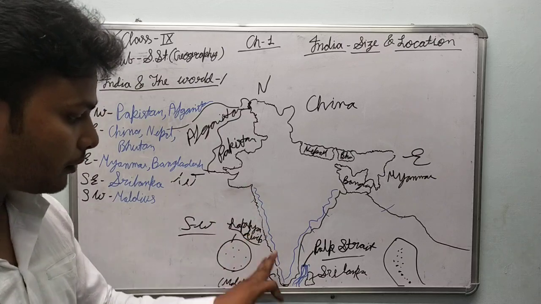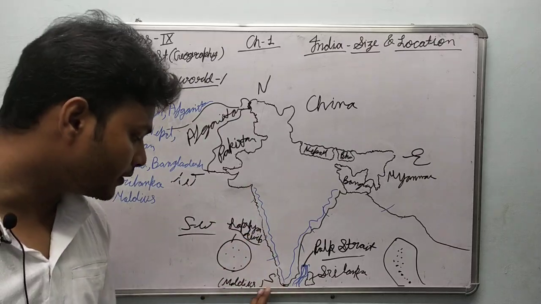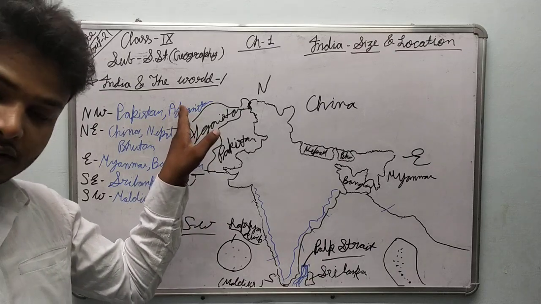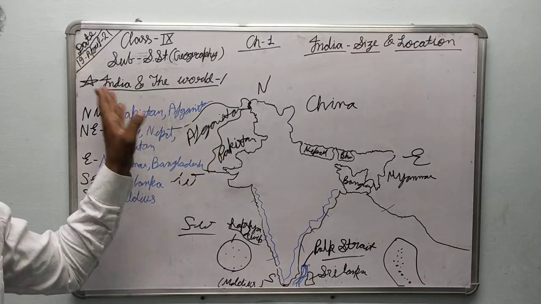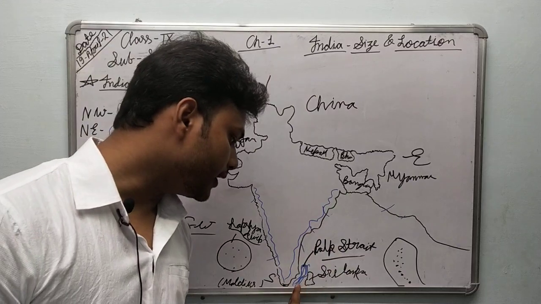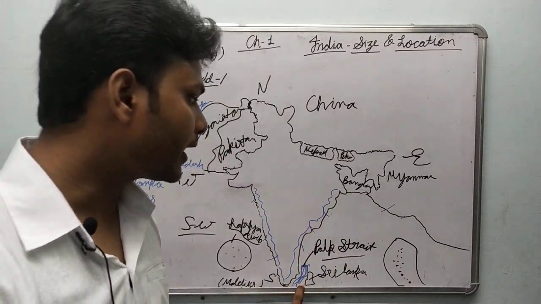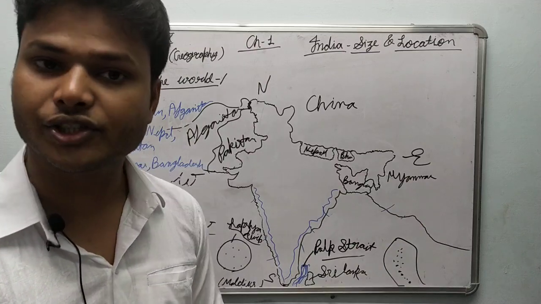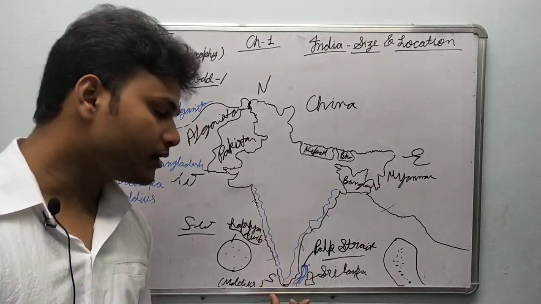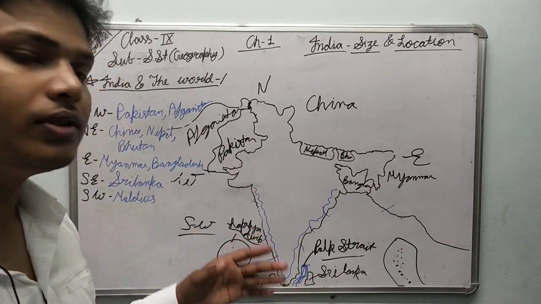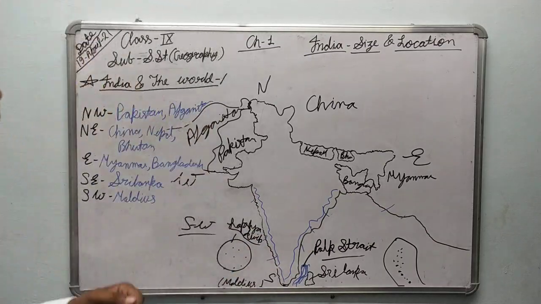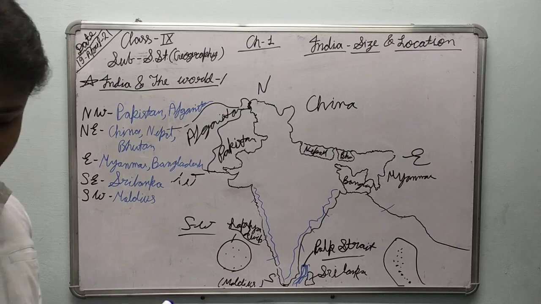So from the Western Ghat of India, we can connect with North Africa, western part of Asia, southwestern part of Asia, and also with Europe. And from the Eastern Ghats, India can connect with Bangladesh, Myanmar, Singapore and Indonesia also. Okay, so these help India so much to connect to the other countries of the world. And then we have discussed the neighbor countries of India.